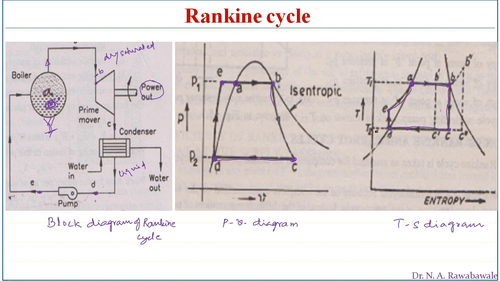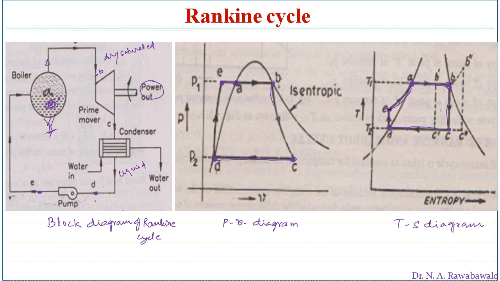On the TS diagram, heat supply starts at point E. From E to A, the heat supplied is sensible heat, and from A to B, it is latent heat.